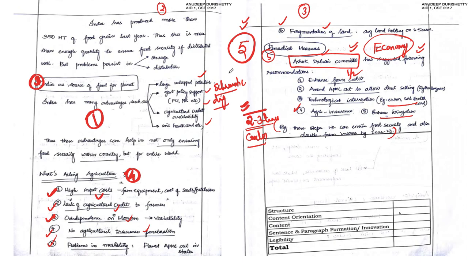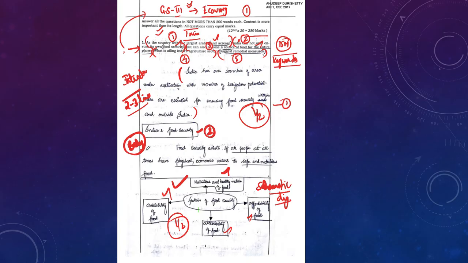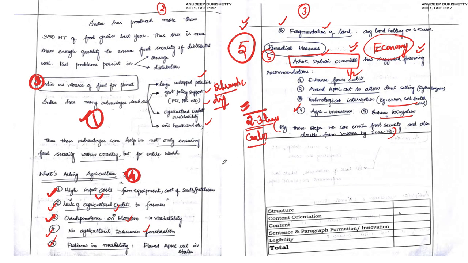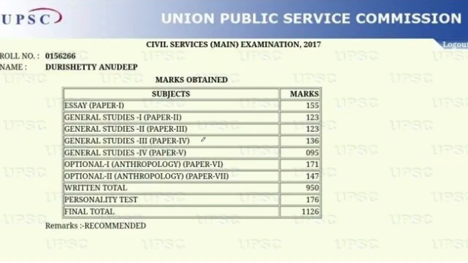So overall, friends, that is the marking: 5 marks for these 2 segments, the 4th and 5th segments of the subheading, and here 1 mark, that is 6 marks, and here half a mark, and again here half a mark. For the conclusion, he will not be carrying any marks. So overall, he would have got 7 marks for a 15 marker question. And in the UPSC mains examination, if you observe his mark sheet also, his marking is coming nearly close to that, an average of 6.5 to 7 marks per question. That amounts to, for 20 questions, nearly 140 marks, that is 136.